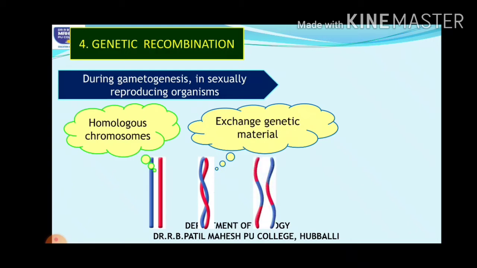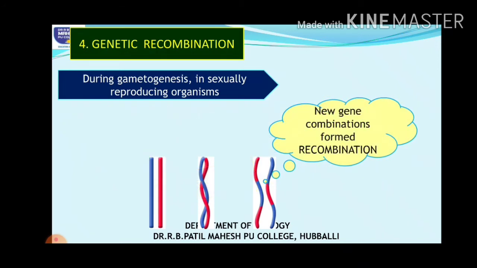Because of this exchange in the genetic material, there are new combinations of genes.